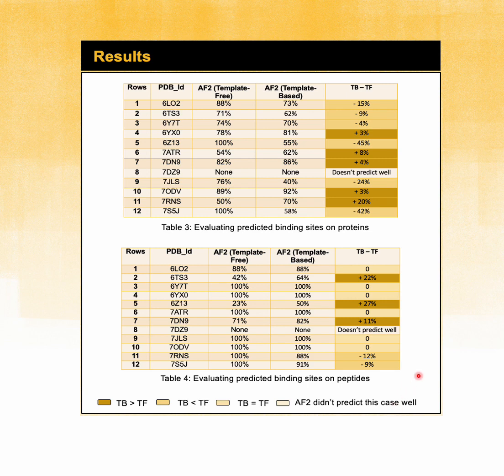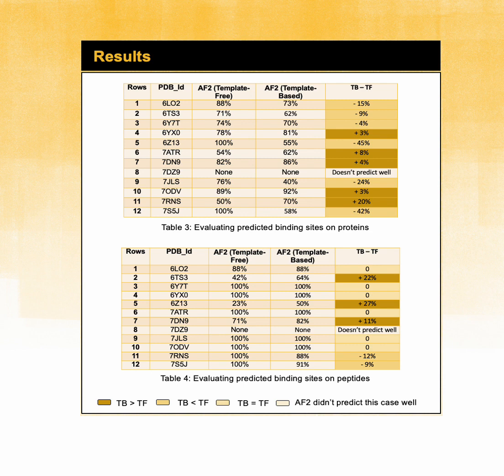Based on the results we have obtained in this study, in some cases the template-based method outperforms the template-free and vice versa, and in some cases both methods perform the same. Among all 12 samples that we tested, AlphaFold just couldn't predict one of them very well, which we indicated as "doesn't predict well": it's 7DZ9.